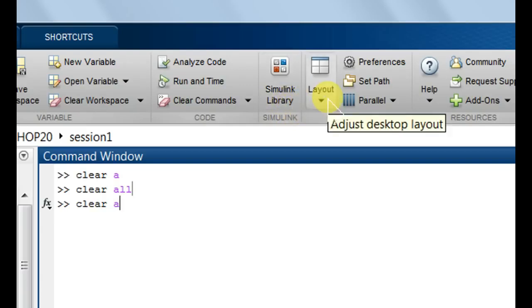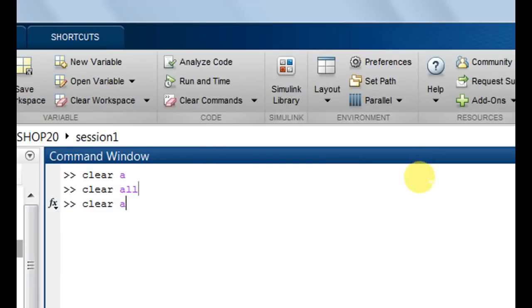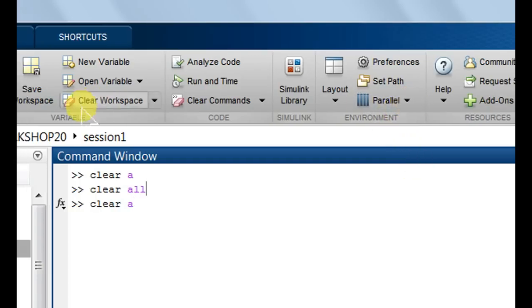Then we can set some layouts, adjusting how the screen appears, for example in cascaded mode. This is the 1:3 kind of display, meaning one row, 3 columns. So 3 different screens are seen in the same front end: one is the current folder, the second is the command window, and the third is the workspace. Like that we can set the layout.